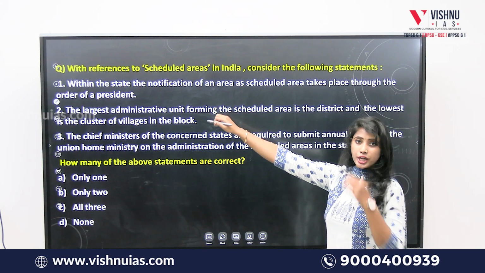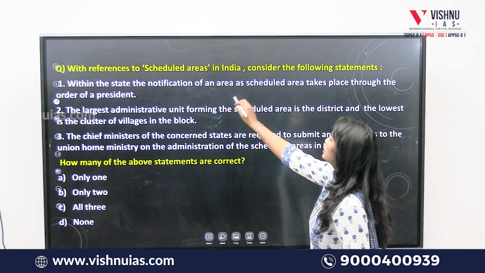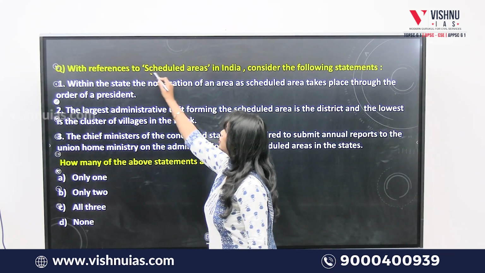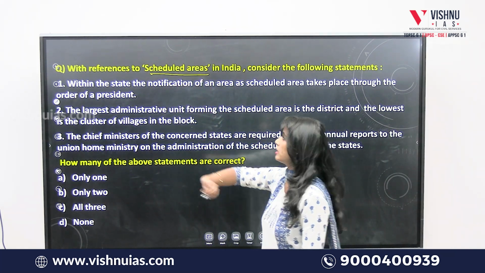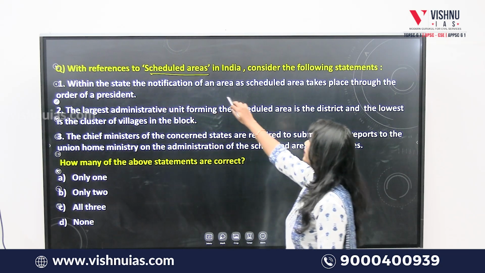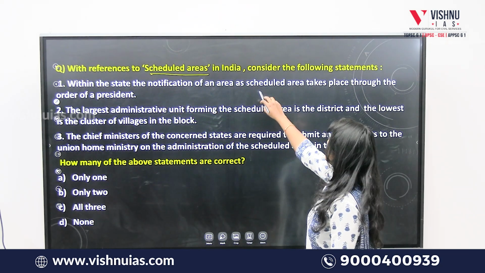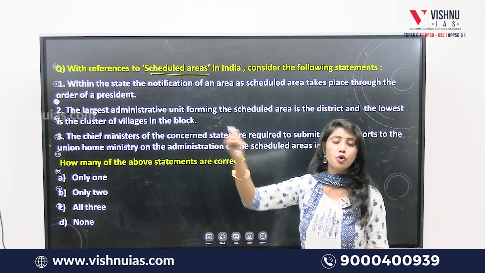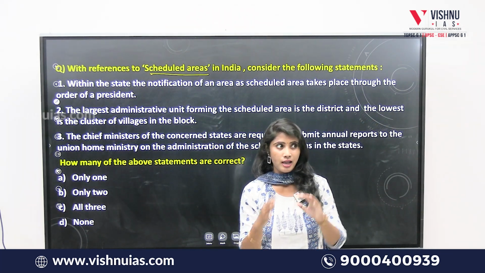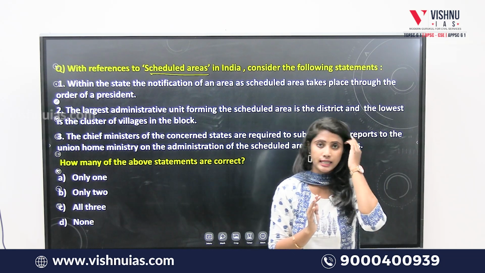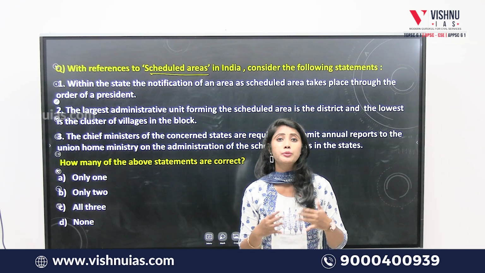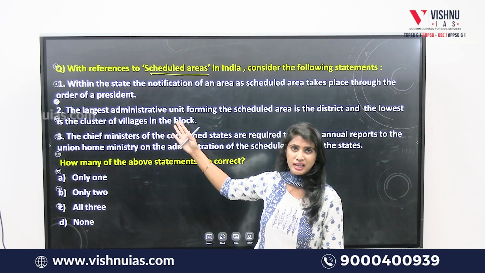Now, next question. This is related to the scheduled areas. With reference to scheduled areas in India, consider the following statements. Within the state, the notification of an area as scheduled area takes place through the order of the President. The notification of a particular area as a scheduled area in a state takes place with the assent of the President, with the declaration, with the permission of the President, is the first statement they have asked over here.